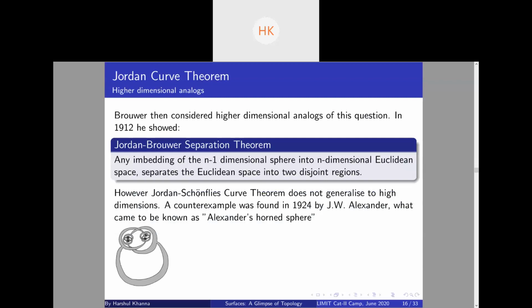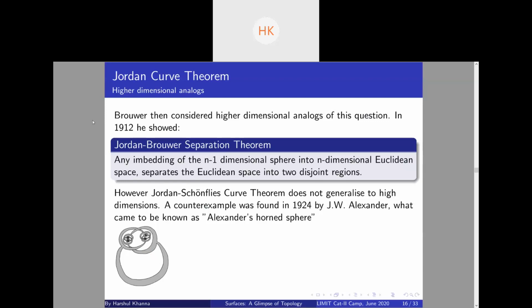Yeah. So this is Alexander's horned sphere, which is a counterexample to the Jordan-Schoenflies theorem in higher dimensions. So suppose you take this curve. This cannot be taken out of this surface without passing it through the surface. So essentially the inside of it is not a disk, right?